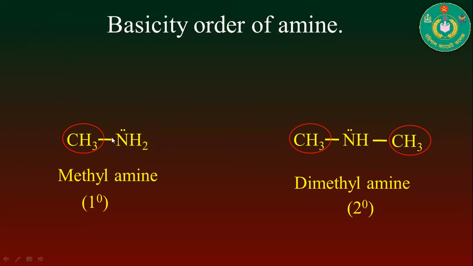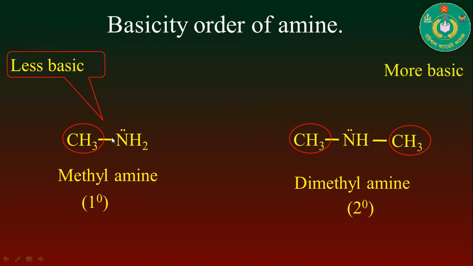That's why you can say that methylamine is the less basic compound and dimethylamine is the more basic compound. So secondary amine shows a higher basicity than primary amine.